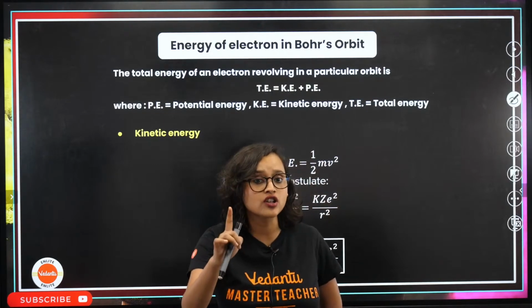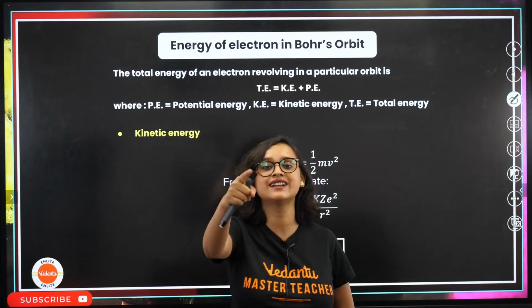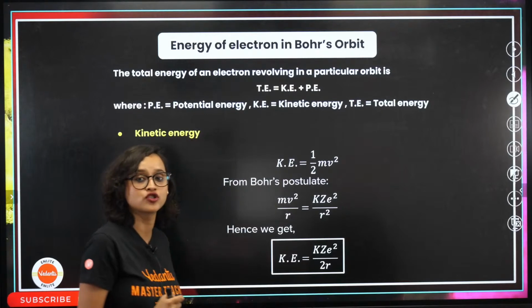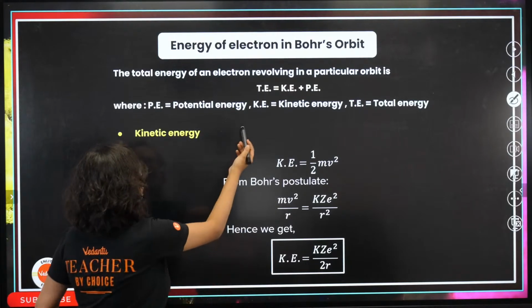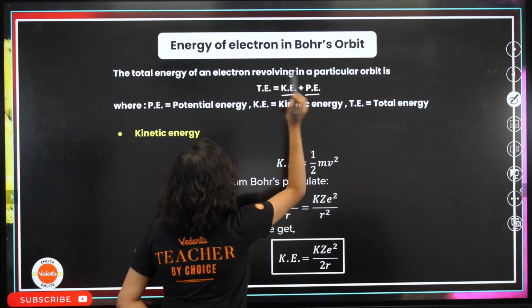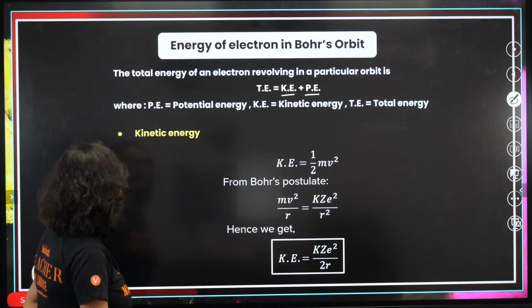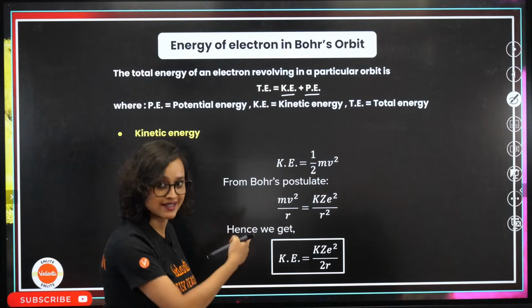So we have understood the velocity, we have understood the radius. Now let's understand the energy of electron in Bohr's orbit. What is the energy? Total energy is obviously equal to kinetic energy plus potential energy, right? Yes. Now kinetic energy, let's derive it.